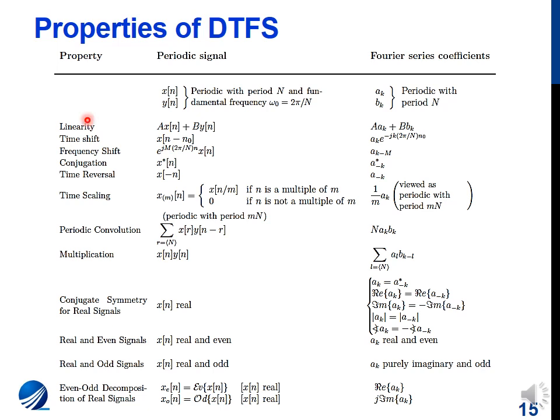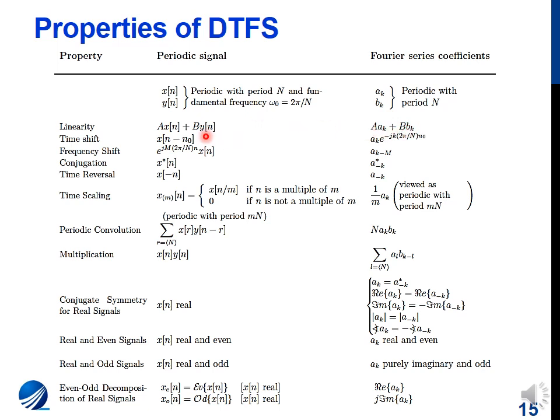The first property is linearity, which says that if x of n has Fourier series coefficients a of k, and y of n has Fourier series coefficients b of k, and both are periodic with period N, then when you add these two discrete time signals and determine the Fourier series, the coefficients are simply multiplied by the constants through which they were multiplied in the time domain and added.